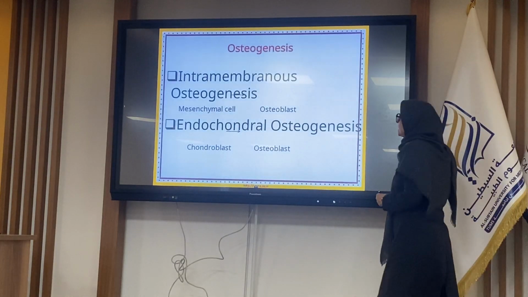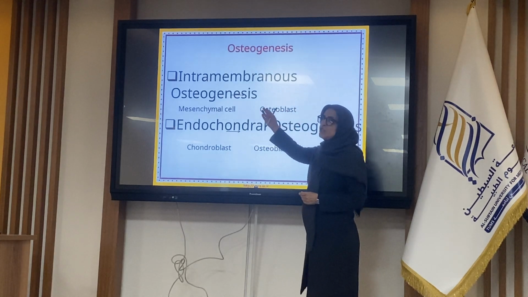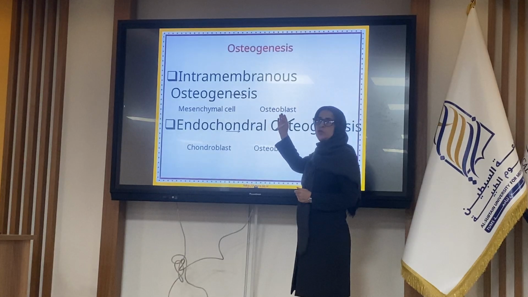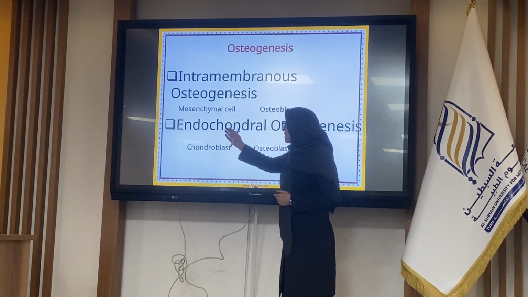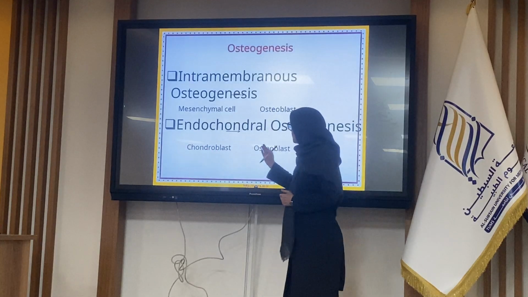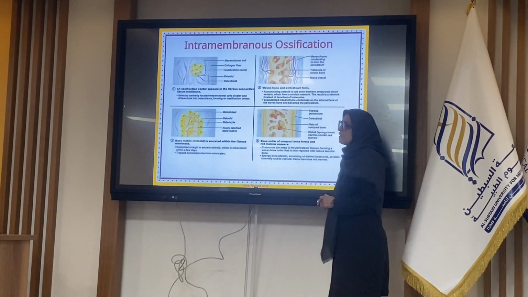In 2 ways they form. By the intramembranous osteogenesis, that the mesenchyme cells give rise to the osteoblast, and endochondral osteogenesis, that the chondroblast differentiate to the osteoblast. In the first way,